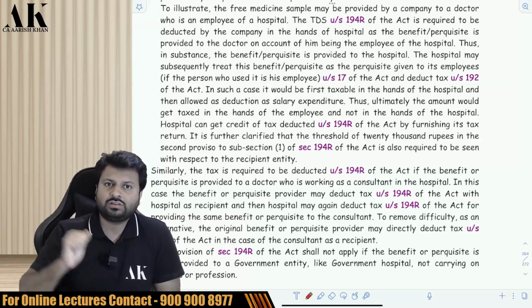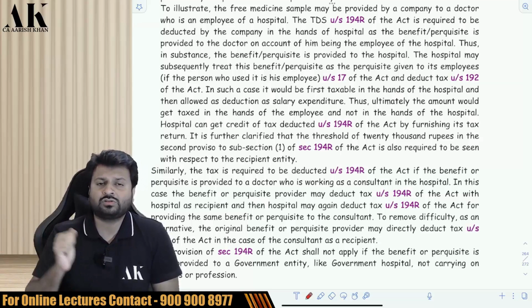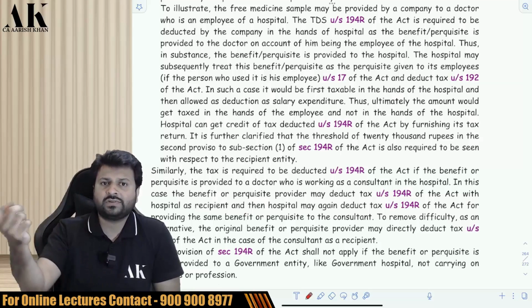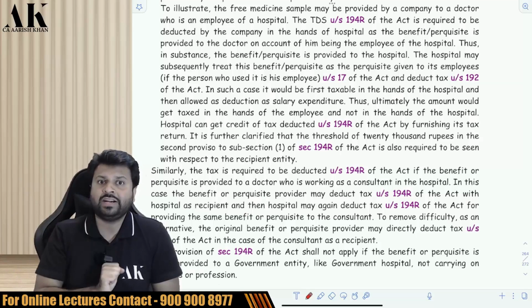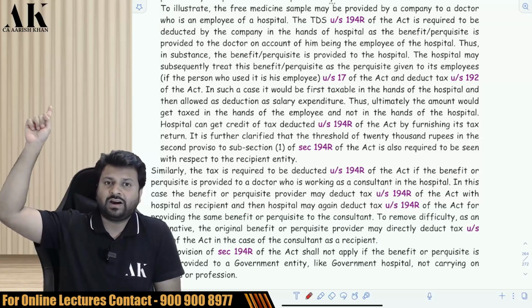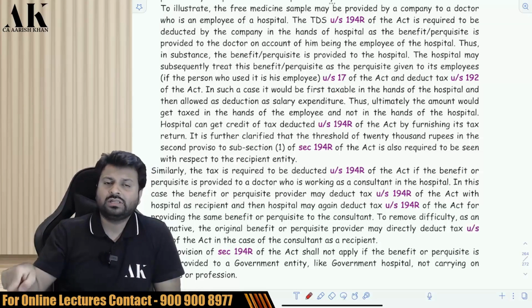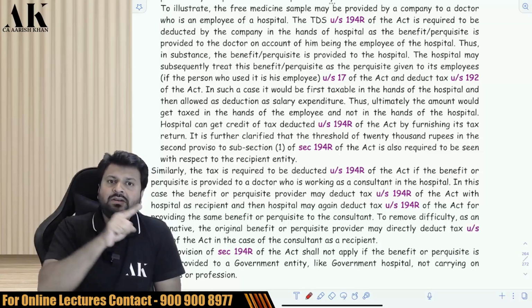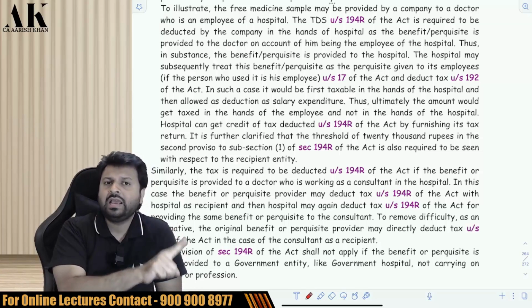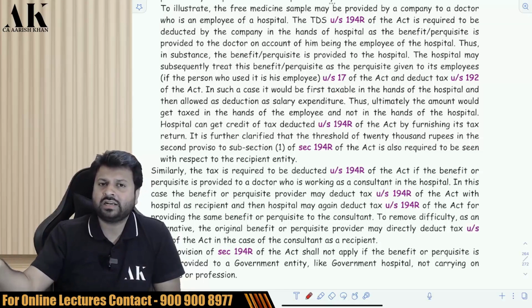Because now even the doctor is what? The doctor is also a consultant. He is also a business and professional person. So his TDS will also be deducted under 194R, not under 192. So now the pharma company is giving the samples to the doctor, no doubt, but the doctor is independent now. So the pharma company will deduct TDS of the hospital under 194R, and the hospital will deduct TDS of the consultant under 194R.